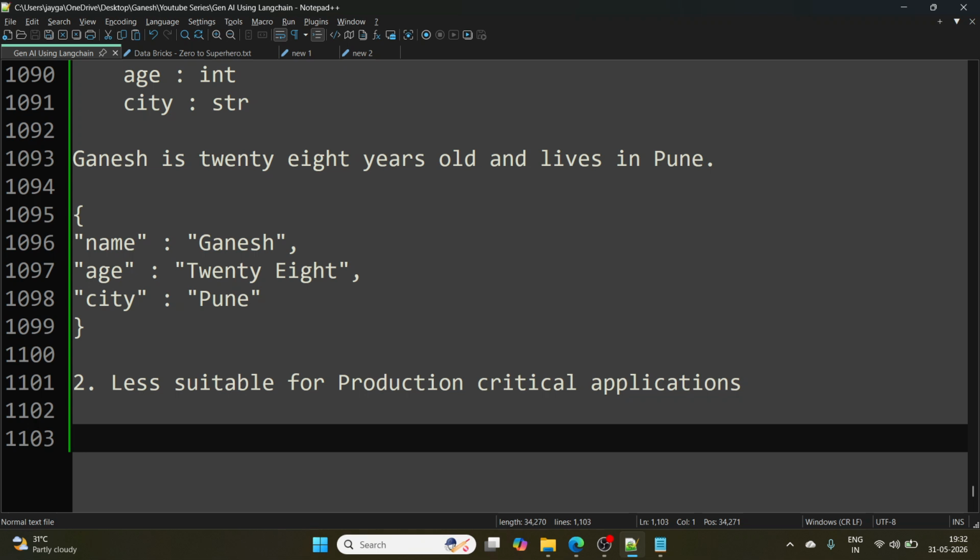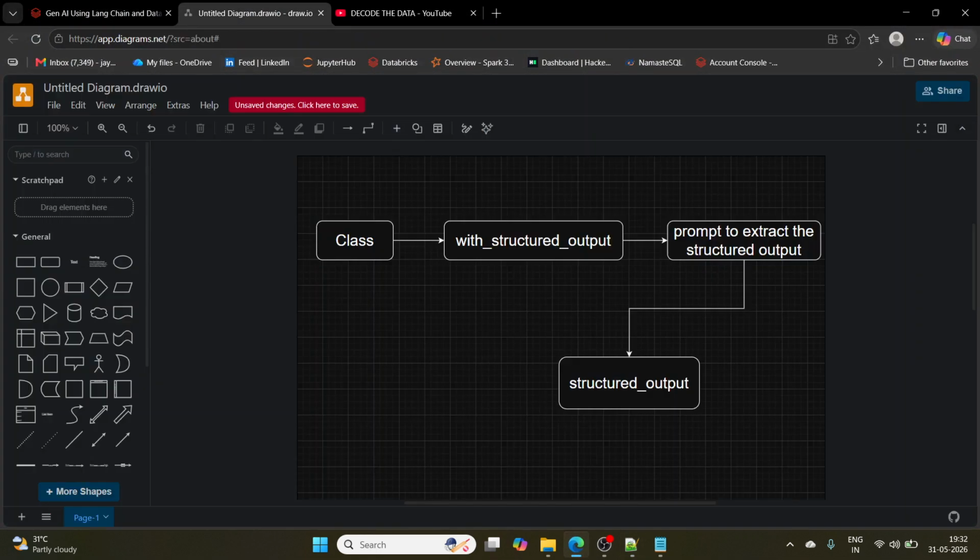I hope you have got good insights through this video, and in the next video we will continue this playlist with the next method to get the structured output using the with structured output function. And we have seen the flow also, what happens in the backend.